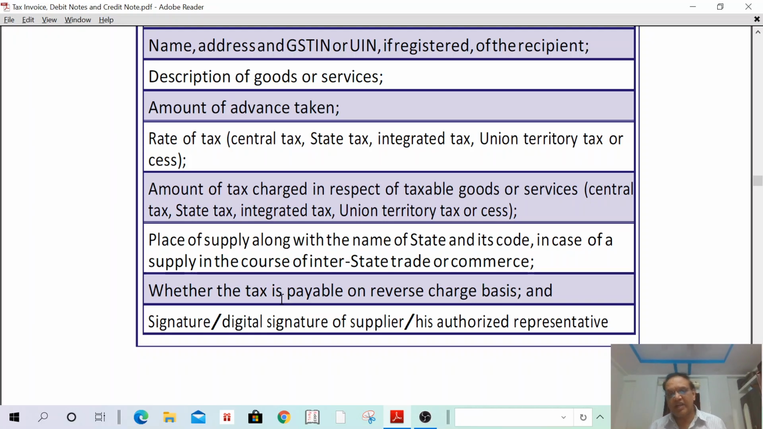Here one more point. Any advances I have taken as a supplier of goods, I need not pay any tax, because on advance for supply of goods there is no need to pay any tax. For services you need to pay. For supply of goods, if any advance is received, on such advance the supplier is not liable to pay any taxes. Okay.